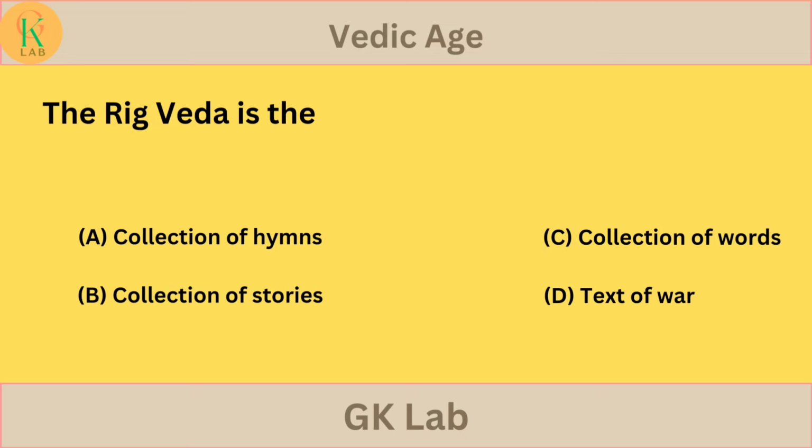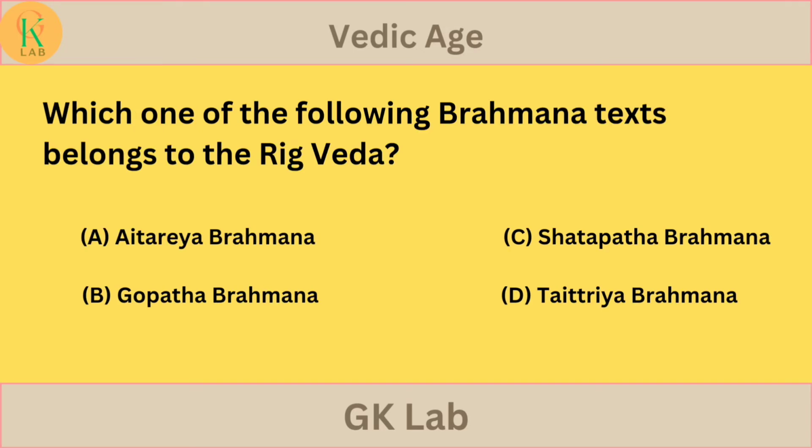Your answer is... the correct answer is option A. Collection of hymns. Which one of the following Brahmana texts belongs to the Rig Veda? Option A. Aitareya Brahmana. Option B. Gopatha Brahmana. Option C. Shatapatha Brahmana. Option D. Taittiriya Brahmana.